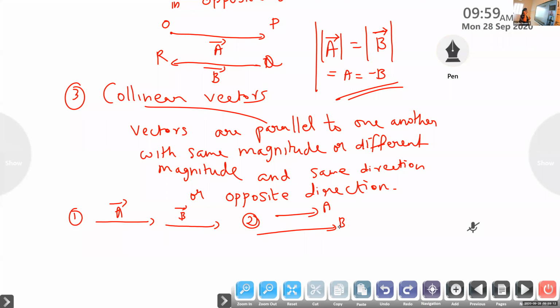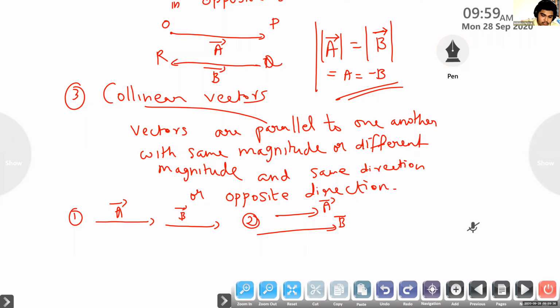In collinear vectors, first example. That I am just writing the value, it's not under or below. It doesn't matter. When I draw the arrow, I am writing which vector, which quantity. That is this A and B.